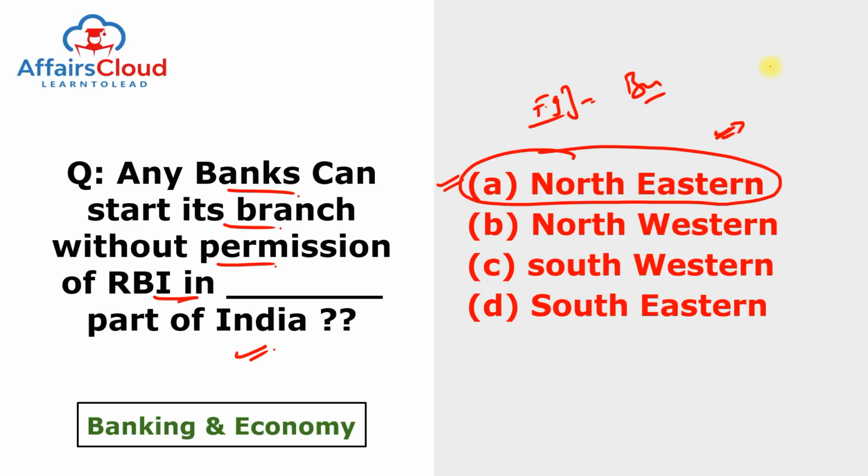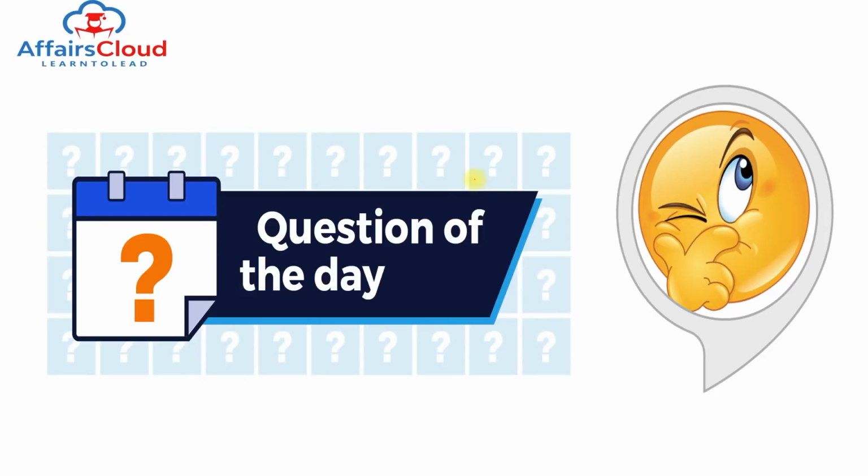And northeastern part of India consists of 8 states. It's a mnemonic you can remember: M cube, A square, N T S. So M stands for Meghalaya, Mizoram and Manipur, A stands for Arunachal Pradesh and Assam, then Nagaland, Tripura and Sikkim. So there is no requirement for prior permission from the RBI for opening any branch in the northeastern area.